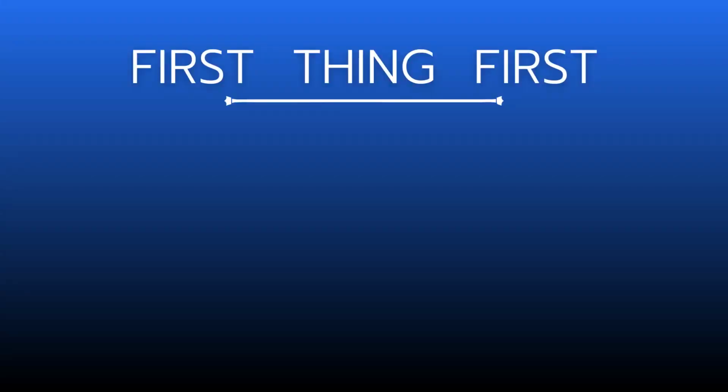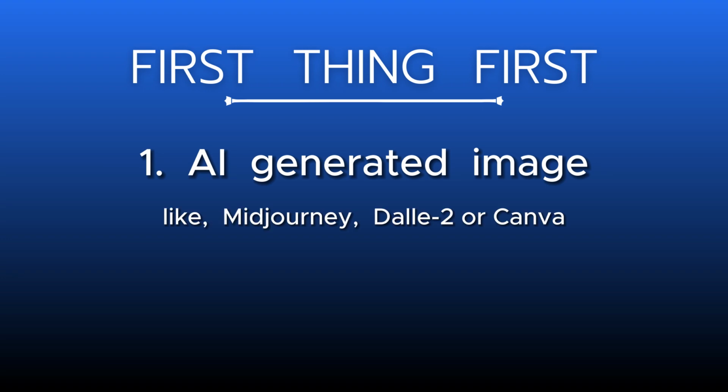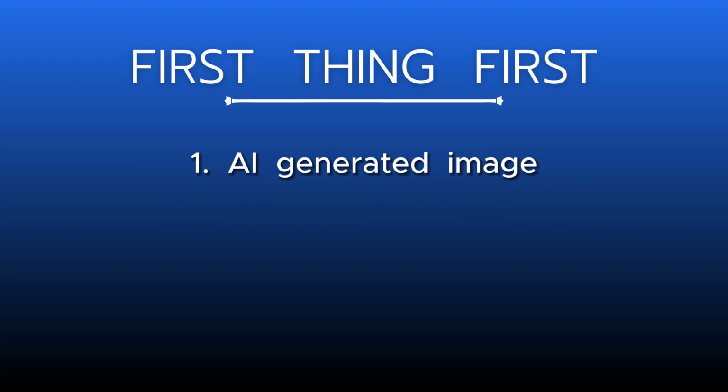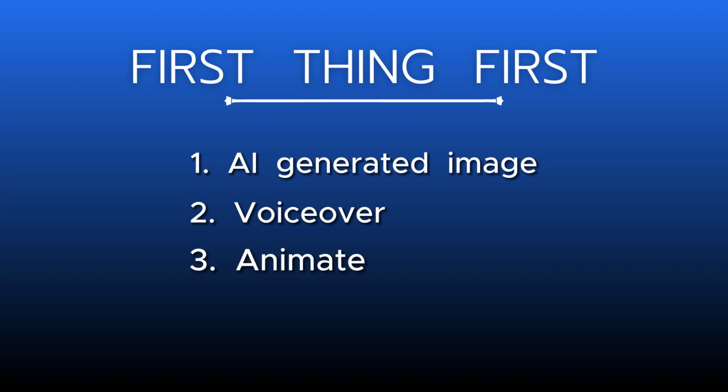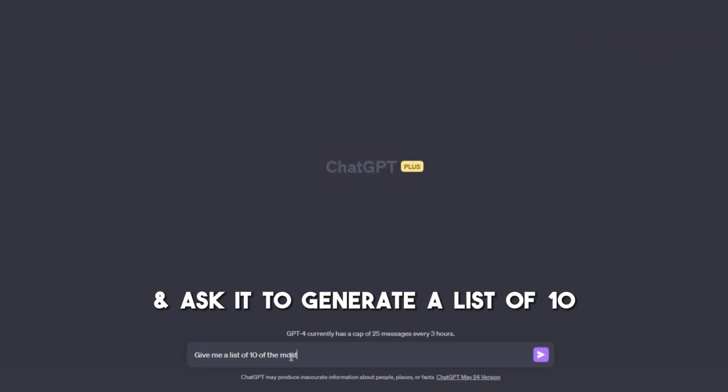First things first, we're going to need an AI-generated image, something like an AI artwork or a person's image. For that, we're going to use a software like Midjourney, Dupdub 2 or Canva's new AI tool. Next, we'll generate the voiceover for our AI host. After that, we'll take our generated image and voiceover and animate it using a software that will bring our AI host to life.